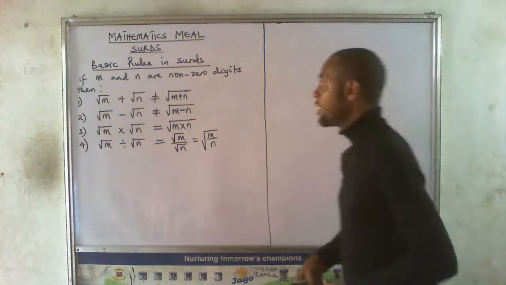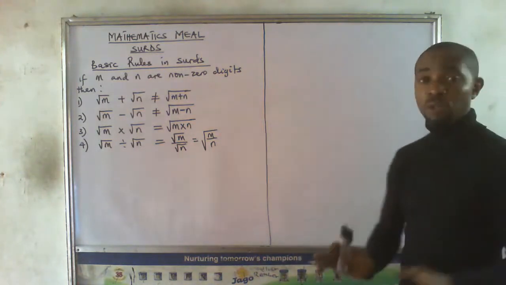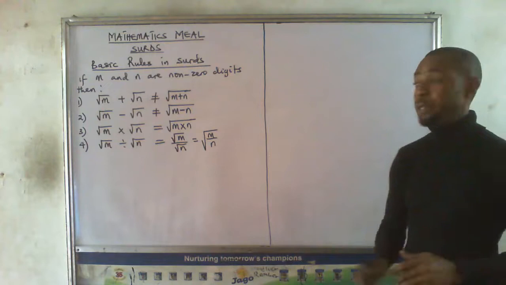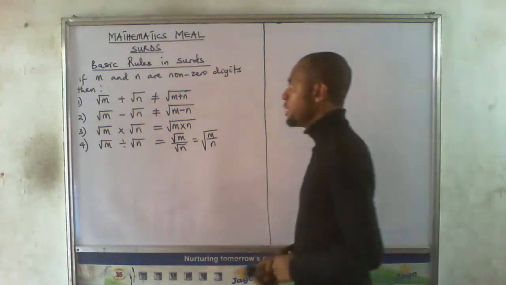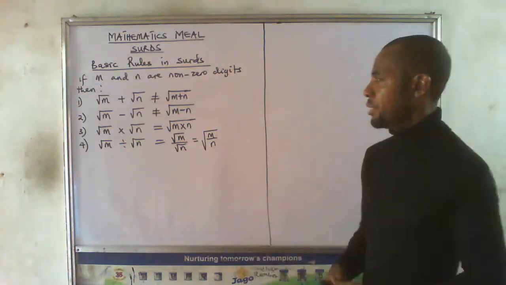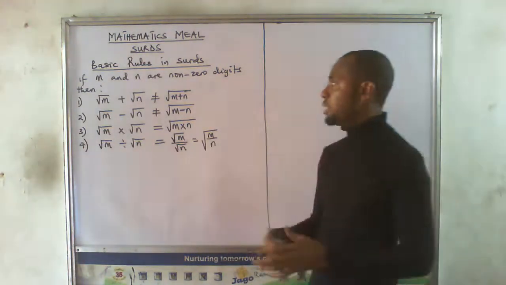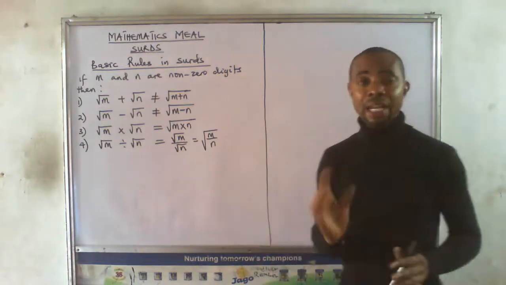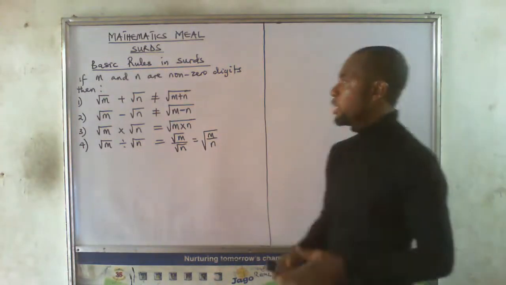All right. Let's look at these rules quickly, and this is just what we are going to look at in this video. So just follow me. Let's look at these rules quickly, and then we'll be off. Now, if m and n are non-zero digits, then we can make the following statement. If m is not 0 and n is not 0, then the following rules exist.